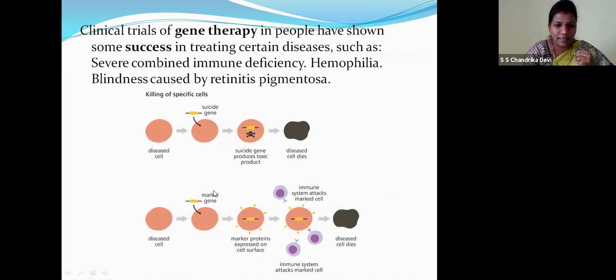So a genetic marker is again introduced into the disease cell. So the marker proteins are expressed on the cell surface. So the immune system attacks the marker cell and the diseased cell dies. This is the latest innovation in the field of genetics, children, gene therapy, which is widely used.